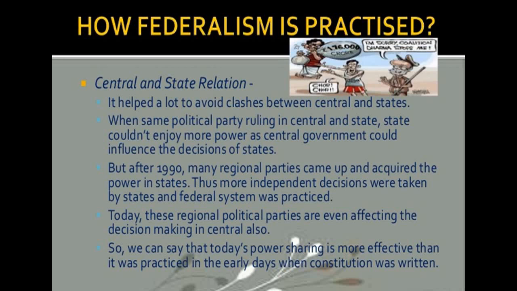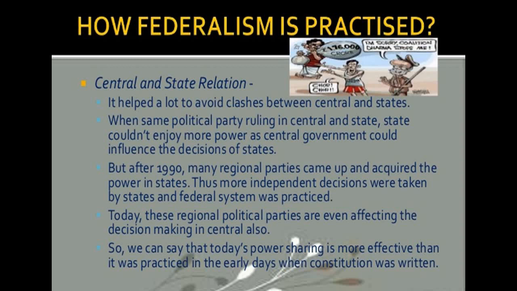And today these regional political parties are even affecting the decision making at the central level also. When these alliances are formed, they can affect the decision making at the central level too. So we can say that today's power sharing is more effective than it was in the early days when the constitution was written.